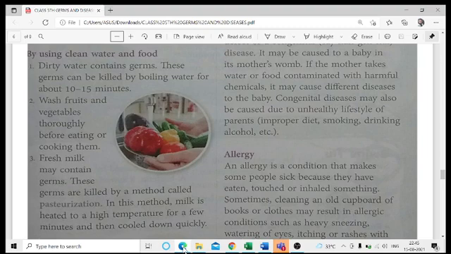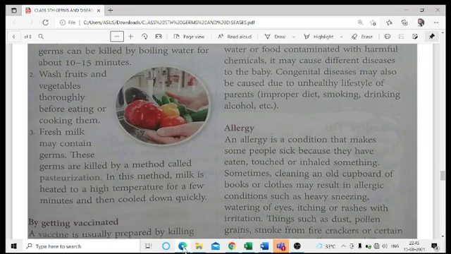You have the chapter Microorganisms: Friend and Foe, so there you'll be studying. Here pasteurization is basically the technique by which we heat the milk at a very high temperature and then suddenly cool it, so that the germs may not grow again.